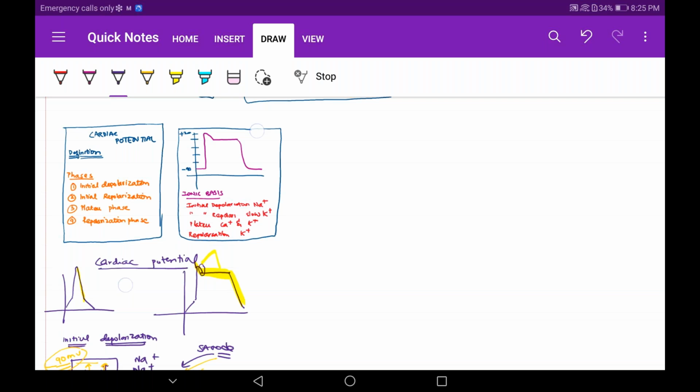Sorry, for the plateau phase you have to write like this, and then repolarization like this. So the ionic basis you have to write, the phases you have to write, you have to draw the graph, and the definition. This is a very simple SAQ. It is a potent SAQ.